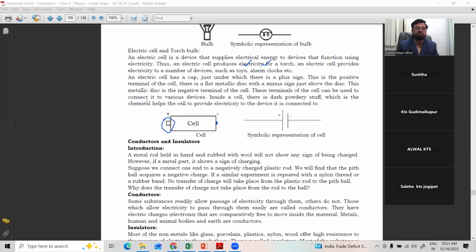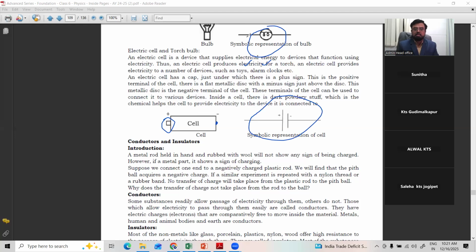Okay, this metallic disc is the negative terminal of the cell. These terminals of the cell can be used to connect to various devices. Inside a cell, there is a dark powdery stuff. This powdery chemical helps the cell provide electricity to the device it is connected to. Right? So this is the symbol I told you, the symbol of electricity.